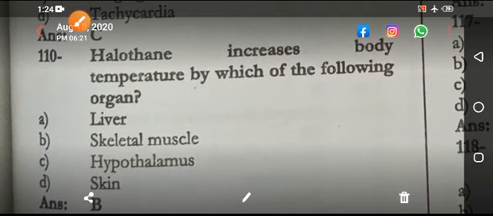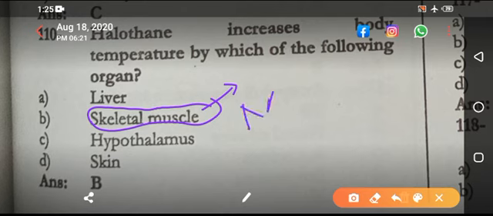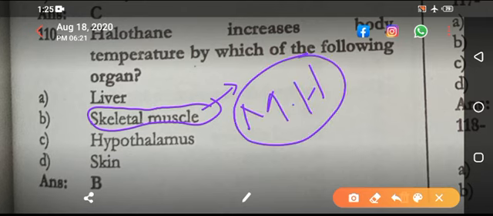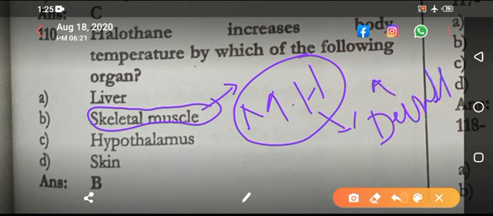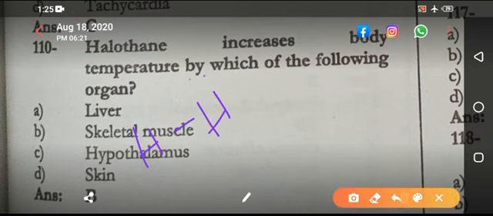Halothane increases body temperature by the following organ. It increases the temperature by the skeletal muscle. They are actually talking about malignant hyperthermia, in which a patient is having rigidity and increase in temperature, and you give what? Dantrolene. Dantrolene causes the inhibition of release of calcium from the sarcoplasmic reticulum, and that then causes what? The relaxation of the muscle. Halothane causes what? Hepatitis, it causes fulminant hepatitis.